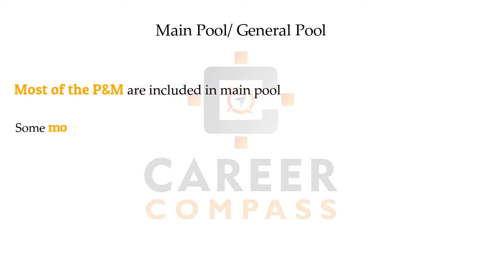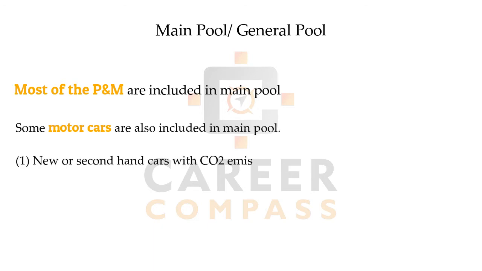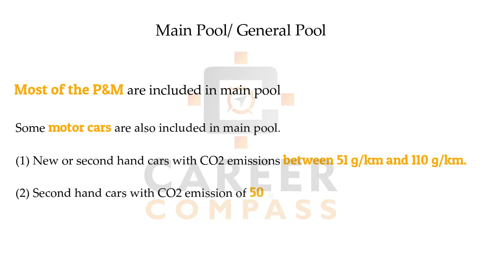Some of the motor cars are also allowed, students, but if its CO2 emission rate is between 51 gram per kilometer to 110 gram per kilometer, then it will be allowed irrespective of whether it is a new car or a second hand car. But for the second hand car, students, if the CO2 emission rate is below 51 gram per kilometer, then also it will be allowed.